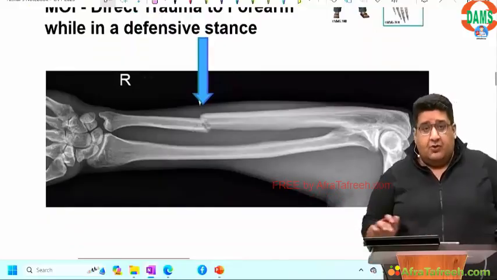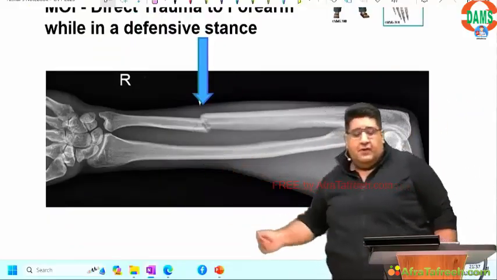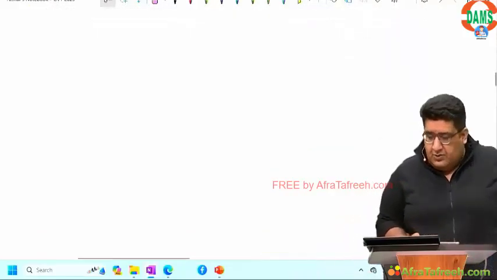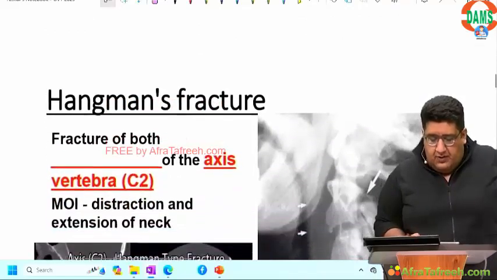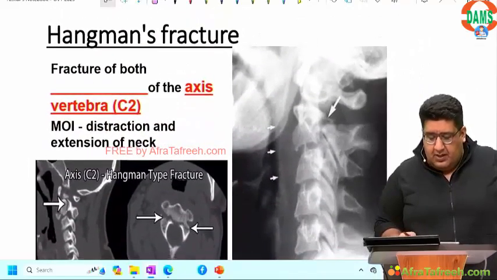Moving to the, I'm sure you all can see the fracture of the shaft of ulna as well. Moving to the next one. Now when you move to the next one, let's talk about hangman fracture.